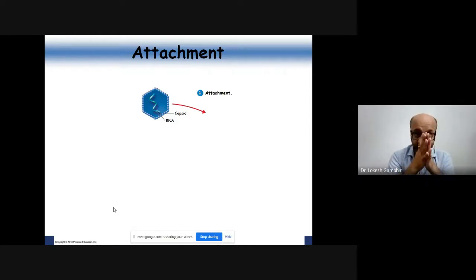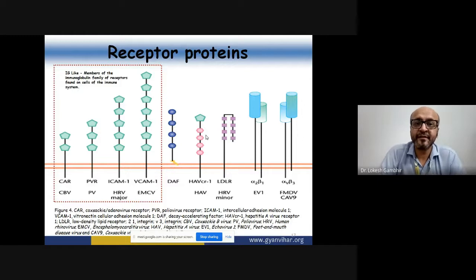So let us focus now on the replication part. What will we start with? First of all, the virus needs to get attached onto a cell. That is the prime reason I have not showcased the complete cycle. Let us go step by step, because this is a highly investigated virus, and at every step we need to go into detail. So the first step is attachment. For attachment, you need receptor proteins, right? What are the receptors that we are talking about for this particular